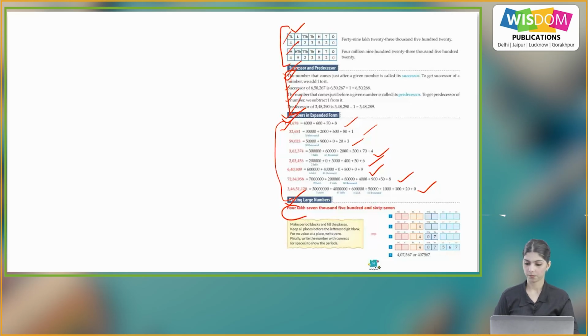So, this is the way how we write a number from right to left, and the place which doesn't have any number, we write it as 0.